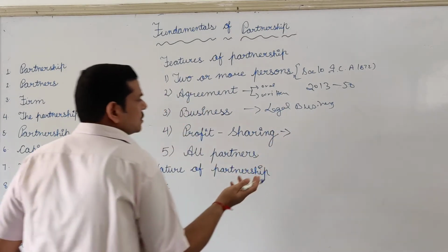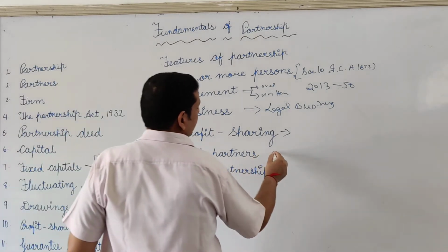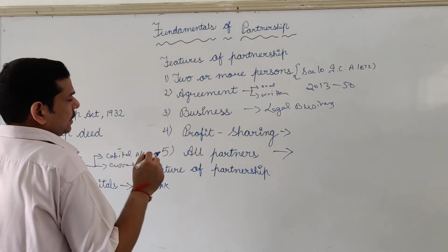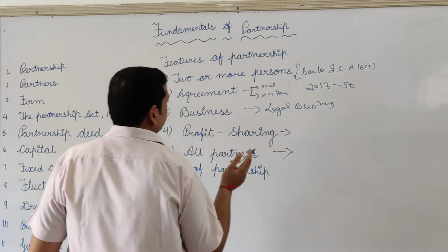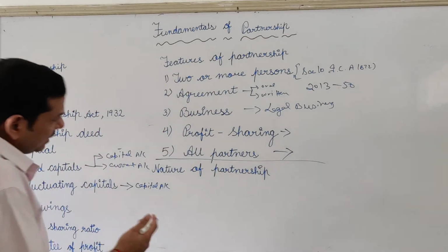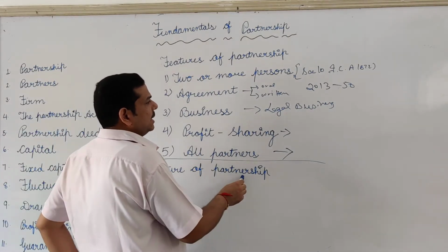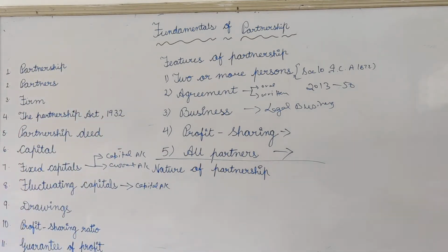Next is profit sharing. This is the basic feature for which all partners have joined together, so this is the ratio decided. Business will be carried on by all partners, and the principle of agency will apply over here, meaning everybody is working for the common goal of the firm, that is profit. Now comes the nature of the partnership. Partnership is a separate identity from the accounting point of view, but from the legal point of view, the firm is not separate from its partners. This means in case of any contingency or liability, the personal assets of the partners will be held responsible to pay off the debts.